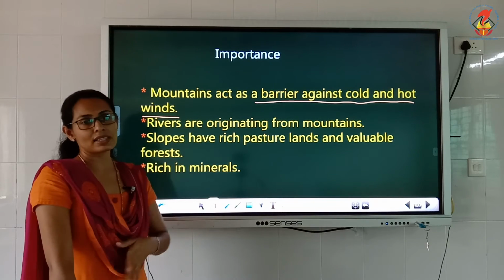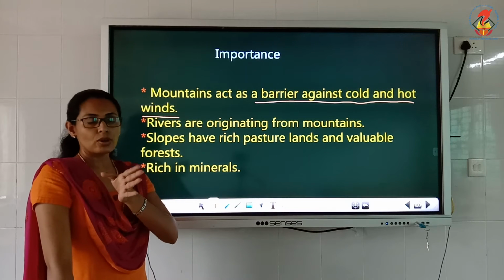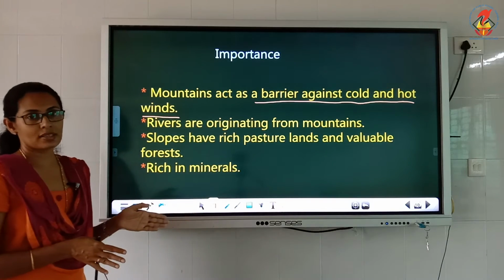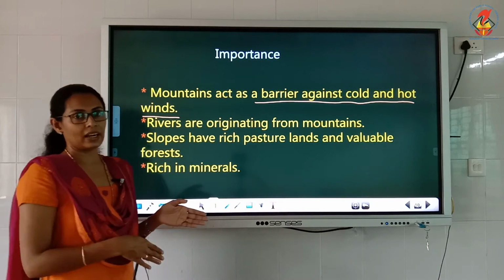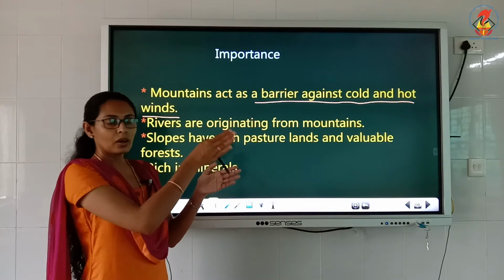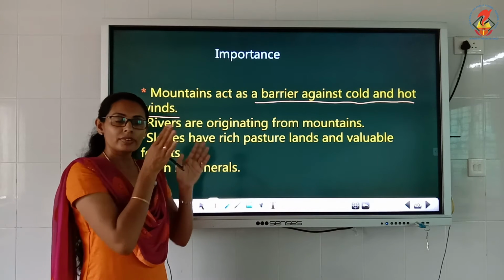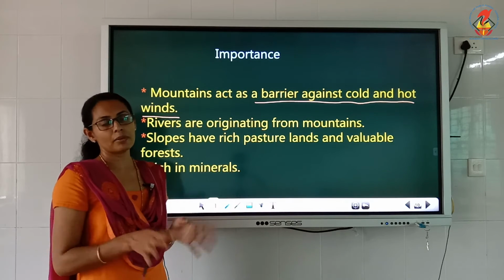Like our Himalayas are there, beyond the Himalayas there is a cold area. So that cold wind is not coming to us because the Himalayas are there. Even in Kerala, we have the Western Ghats, like Ooty, nearby that the Western Ghats is there. So because of the Western Ghats, we are not receiving extreme cold and extreme hot.